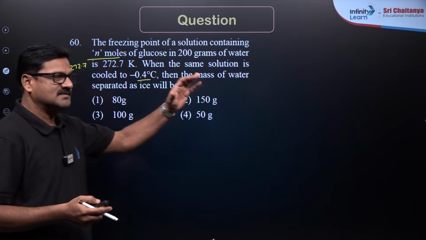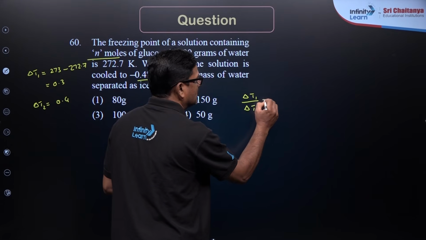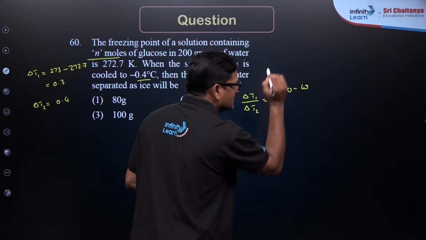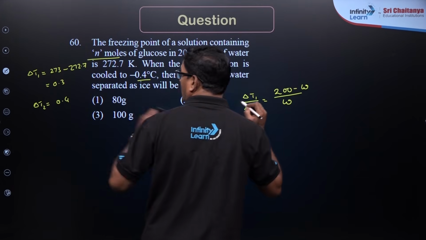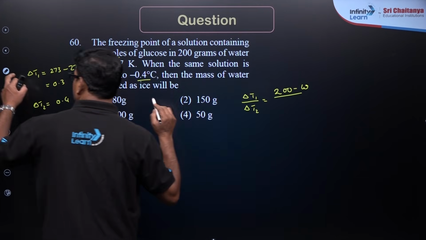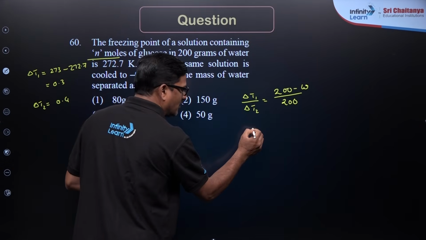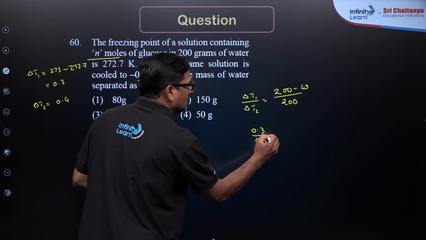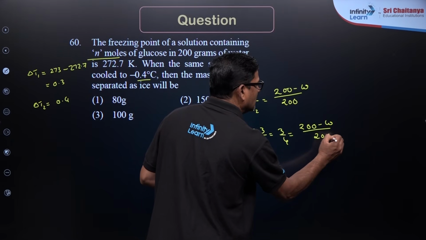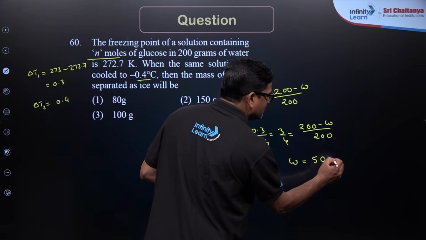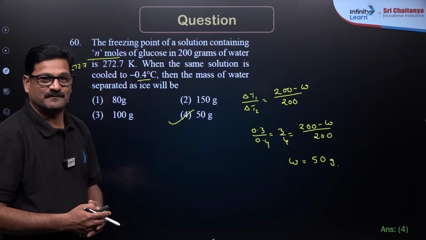So, the mass of water that is getting separated is given by delta T1 by delta T2 is equal to 200 minus W upon 200, where W is the mass of the water that is separated on cooling. So, this is 0.3 and 0.4. You can say 3 by 4 is equal to 200 minus W upon 200. On solving, W is going to be 50 grams. So, 50 grams, option 4 is the correct answer for this question.